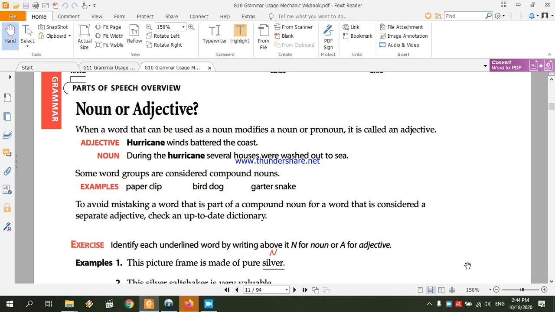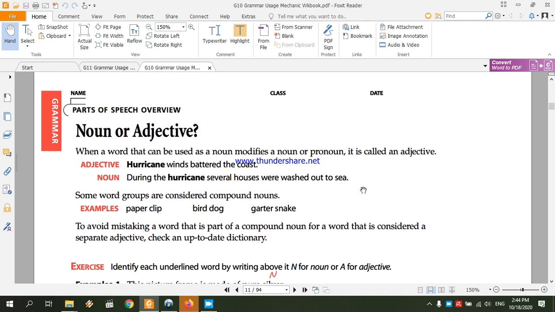So, in addition to that, we could have a noun working as an adjective. Sometimes we could have a noun that is working as an adjective in a sentence. For example, let's take a look at some of the examples so we can understand.